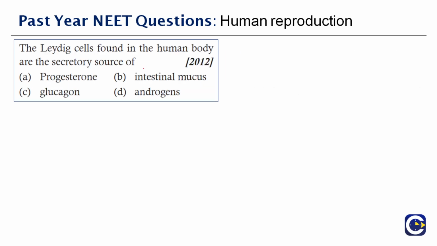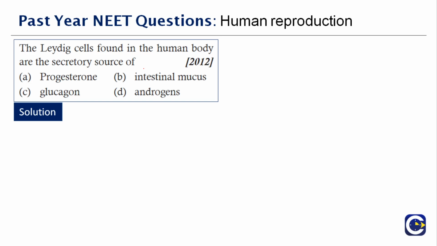Next question here. The Leydig cells found in the human body are the secretory source of dash. So what are these Leydig cells? Any idea? What do you know about them? Have you heard about it first of all? They have given you a clue. It's involved in the secretory process.